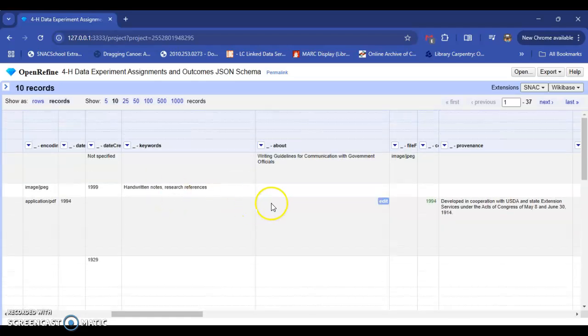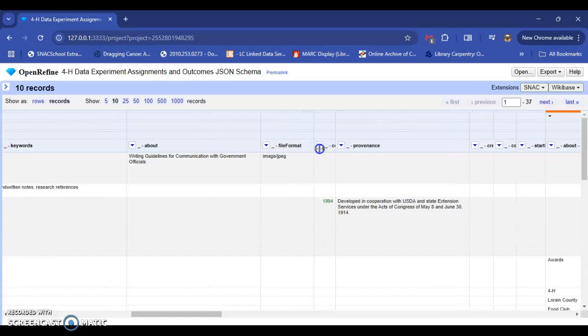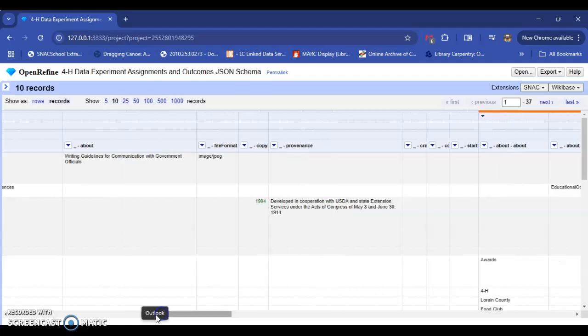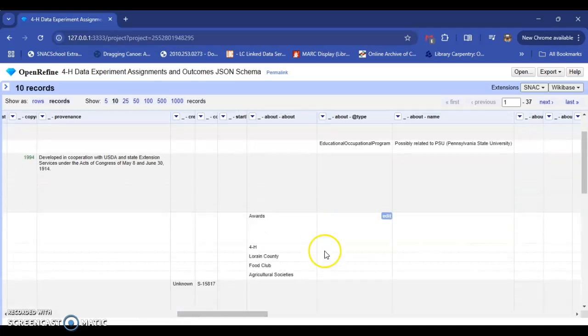Some columns are filled in, some are not, like the about, writing guidelines for communication with government officials. Again, this might be a repeat of the file format. So copyright, provenance. It's great to see this one is filled in, but for the others, it had a slight glitch.